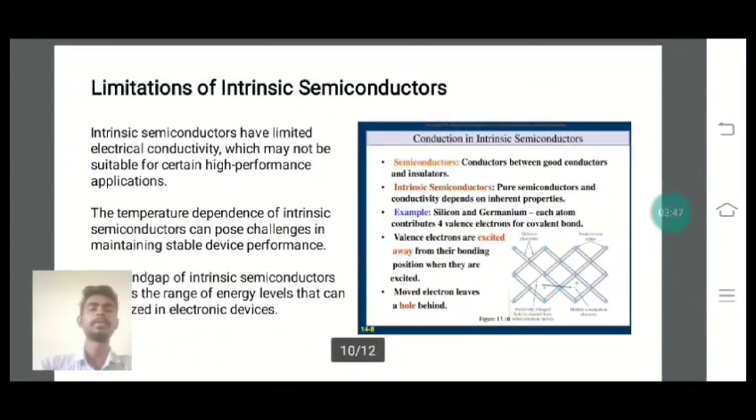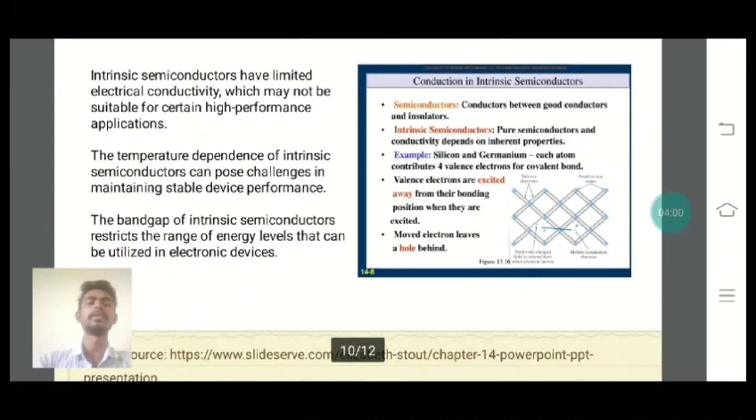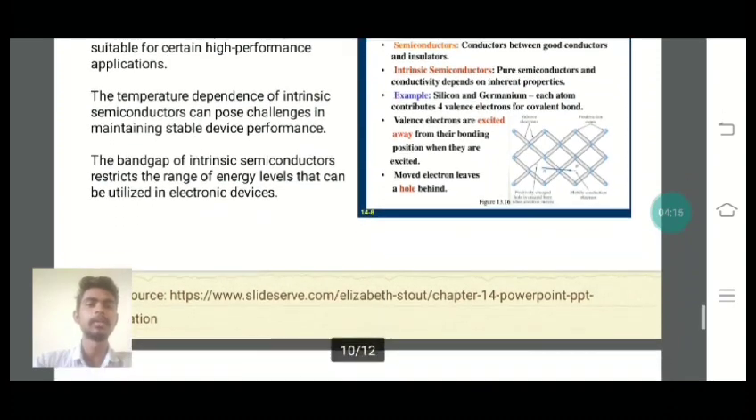The next topic is limitations of intrinsic semiconductors. Intrinsic semiconductors have limited electrical conductivity, which may not be suitable for certain high performance applications. The temperature dependence of intrinsic semiconductors can pose challenges in maintaining stable device performance. The band gap of intrinsic semiconductors restricts the range of energy levels that can be utilized in electronic devices.